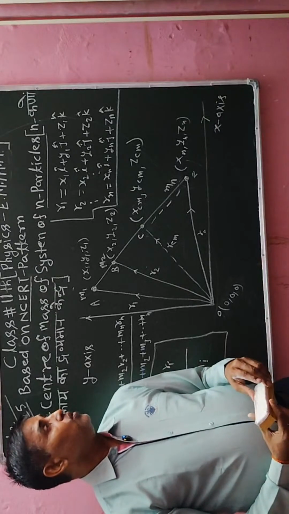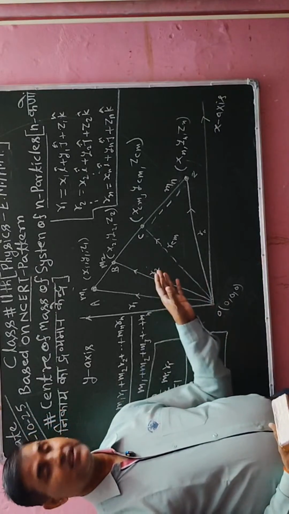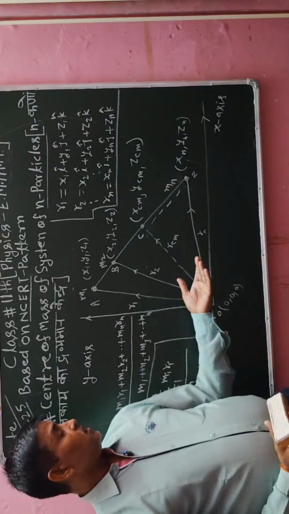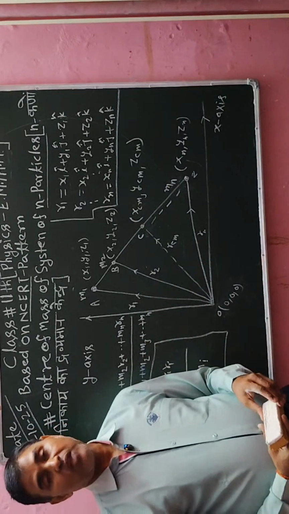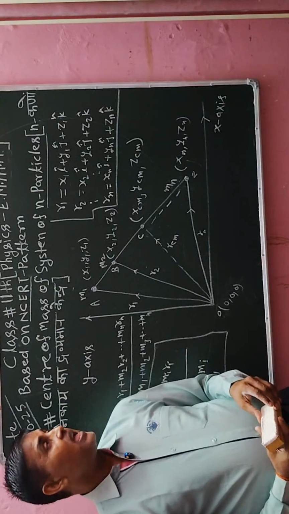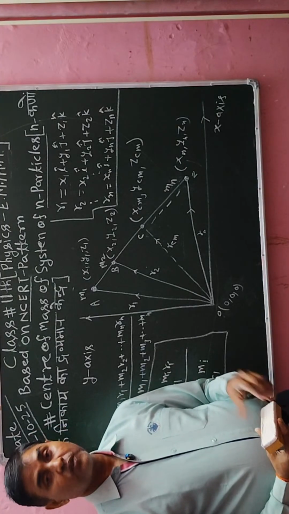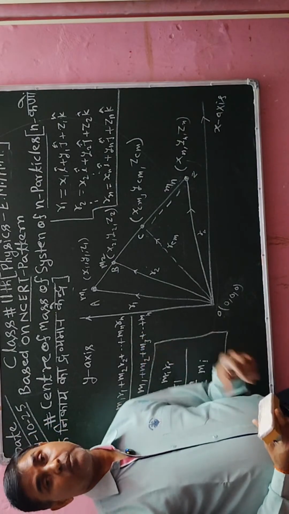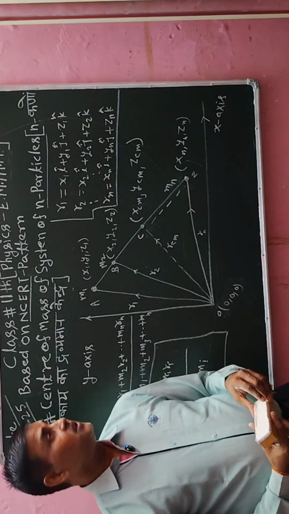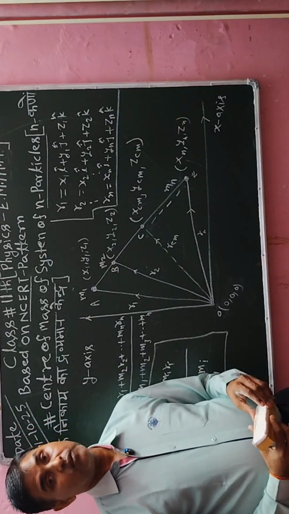Okay, now further I will erase this drawn diagram and also its concept, and then I will solve one numerical, and that numerical will be based on this topic. It means that the concept of this topic I have to utilize in the numerical.